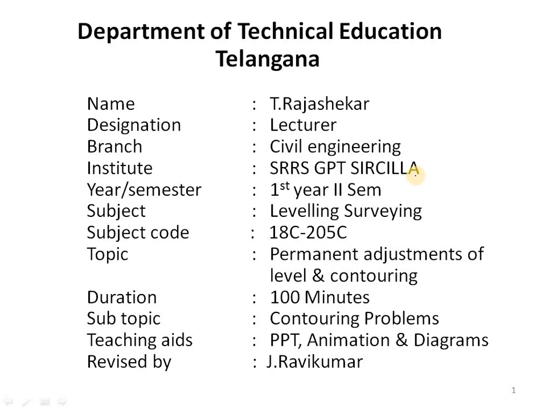Today I am going to teach the subject of Leveling and Surveying, and your subject code is 18C 205C, for the first year second semester Diploma in Civil Engineering students. Today we are going to discuss a topic from the 5th chapter, permanent adjustments of level and contouring.